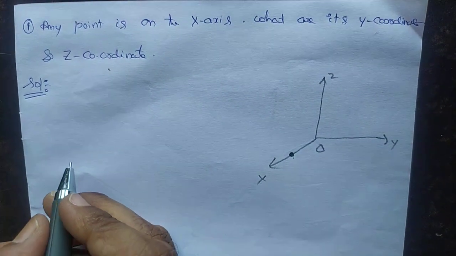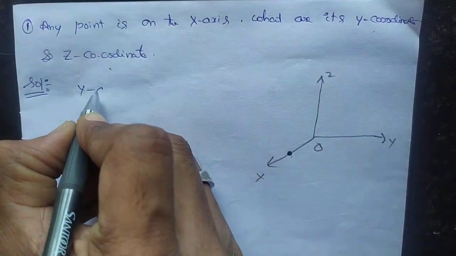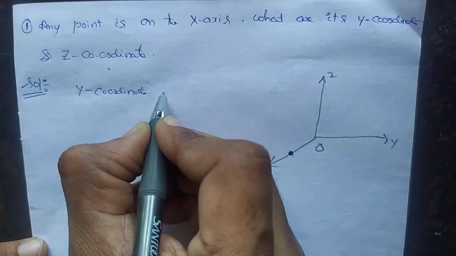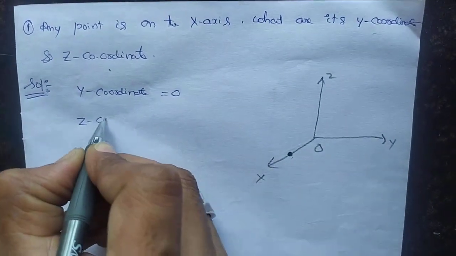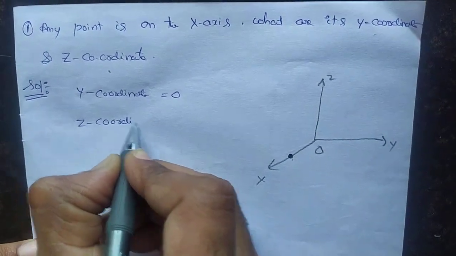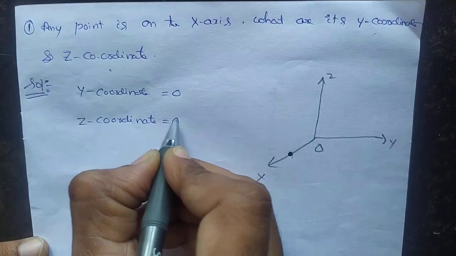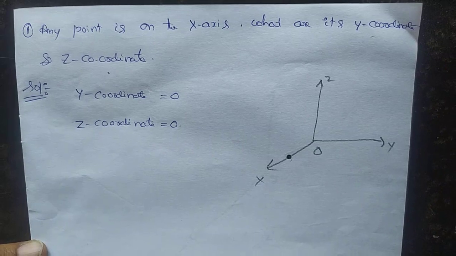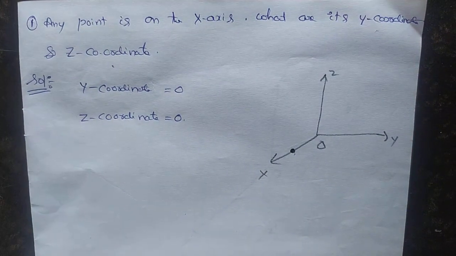Answer will be: x coordinate is 0, y coordinate is 0, z coordinate is 0. That's it. Understand? Okay, now let us move on to the next question.